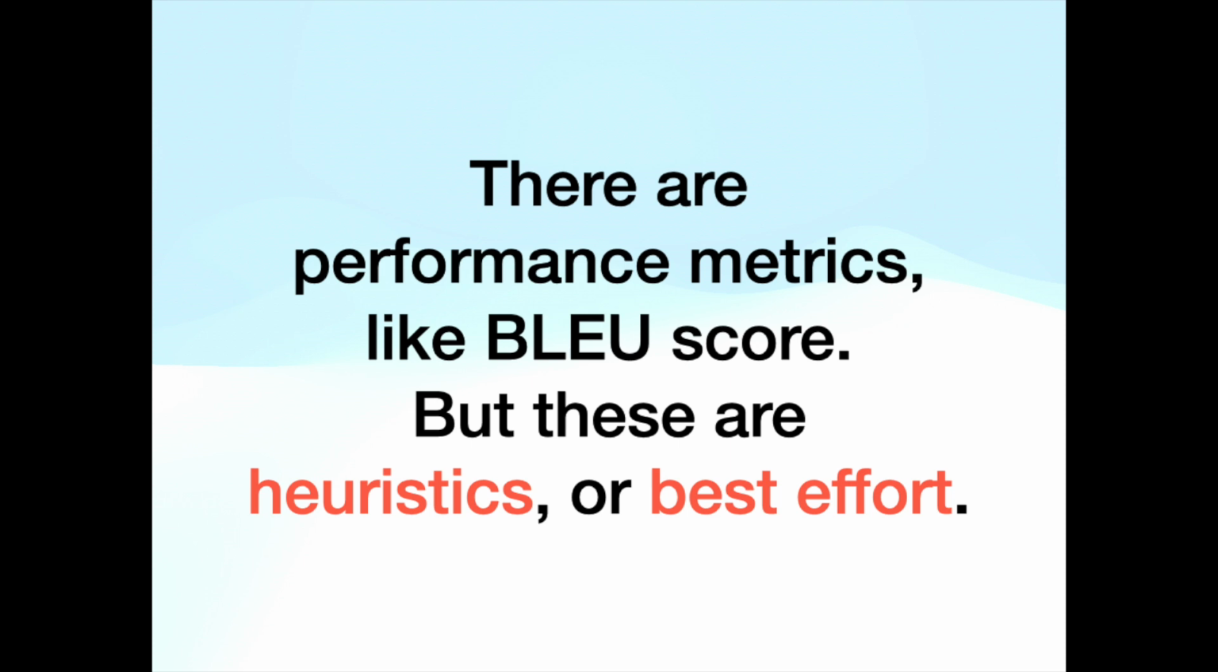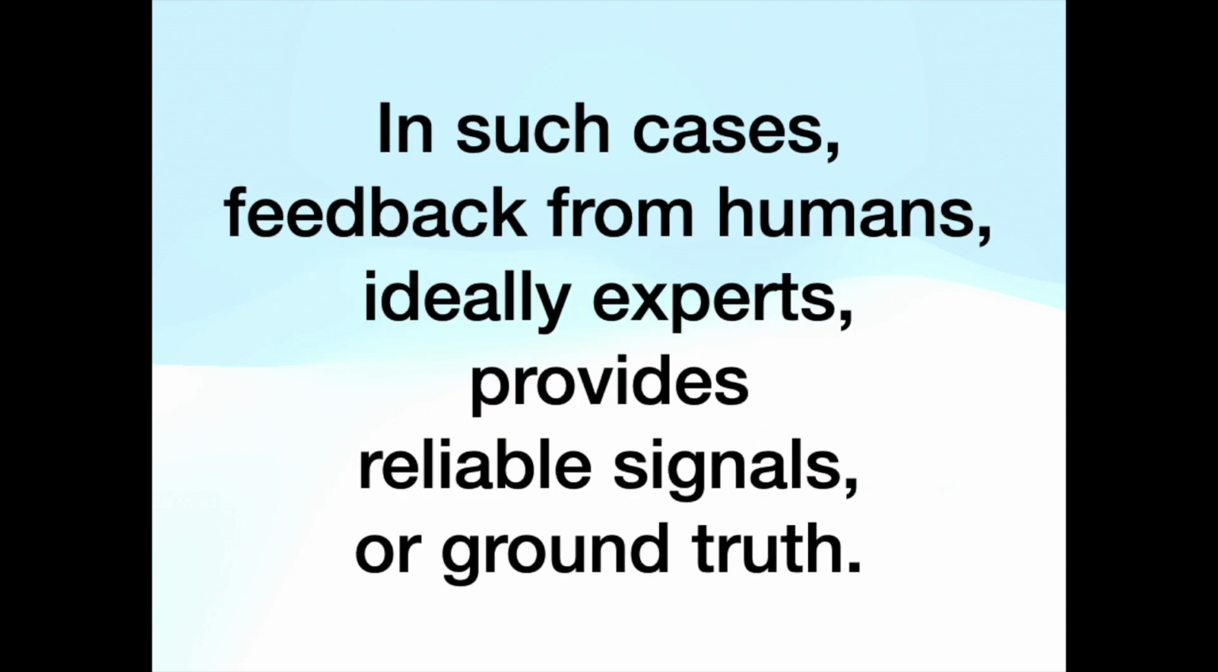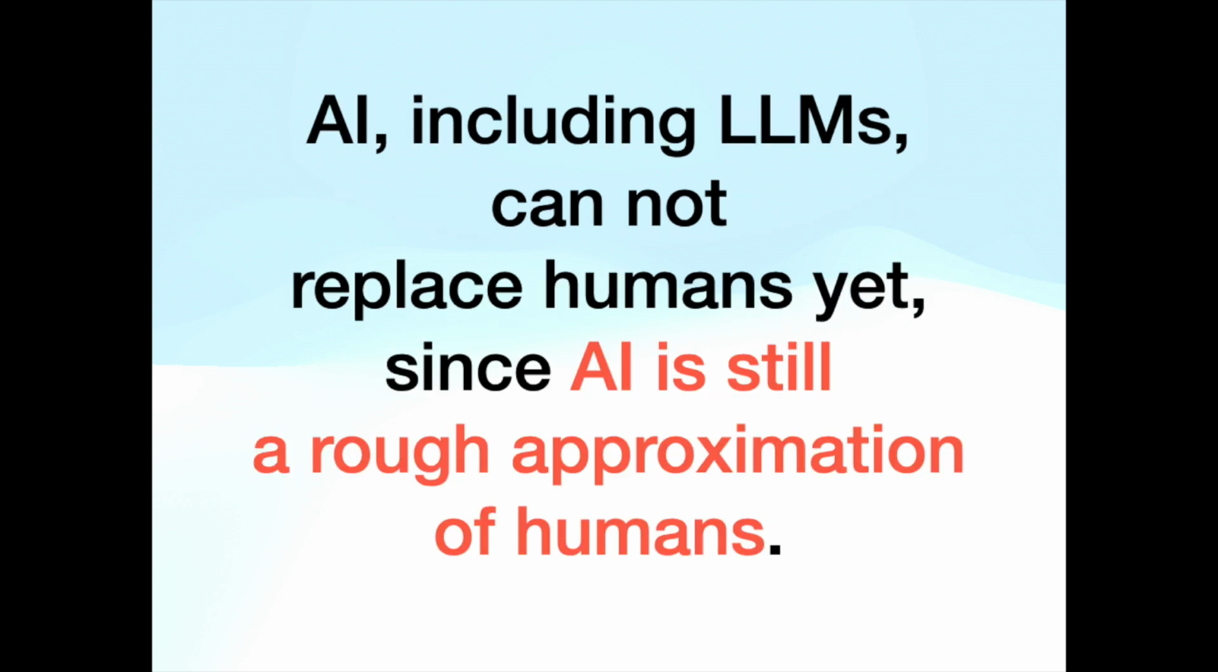There are performance metrics, like BLEU score, but these are heuristics, or best effort. In such cases, feedback from humans, ideally experts, provides reliable signals, or ground truth. AI, including LLMs, cannot replace humans yet, since AI is still a rough approximation of humans.